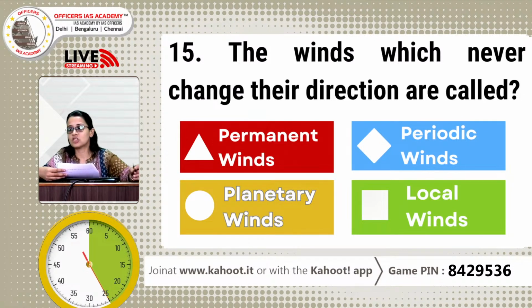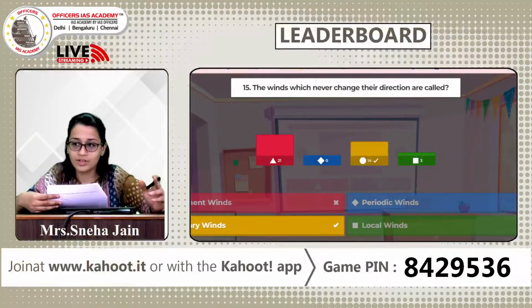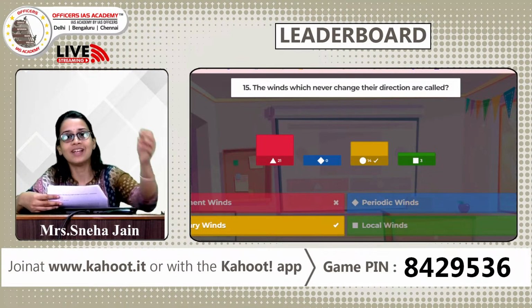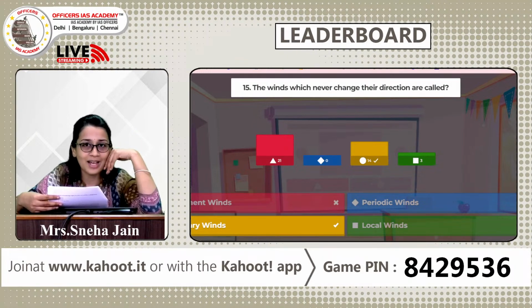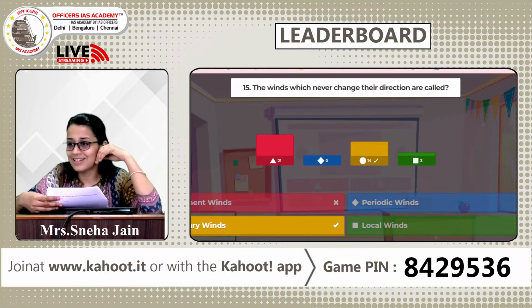Which winds never change their direction? Permanent, periodic, planetary and local. So the answer is C, planetary winds. Again, most of you have got this answer wrong. So I am assuming the audience we have today is very good at polity, loves a little bit of environment, but is struggling with geography. So all right, let's see what has happened with our leaderboard.